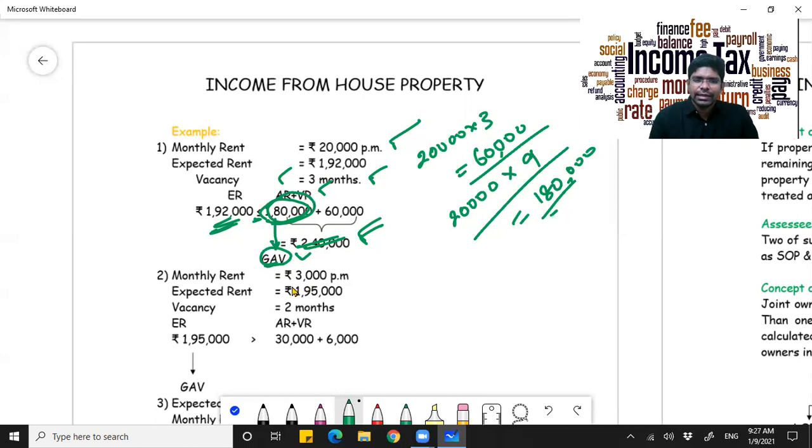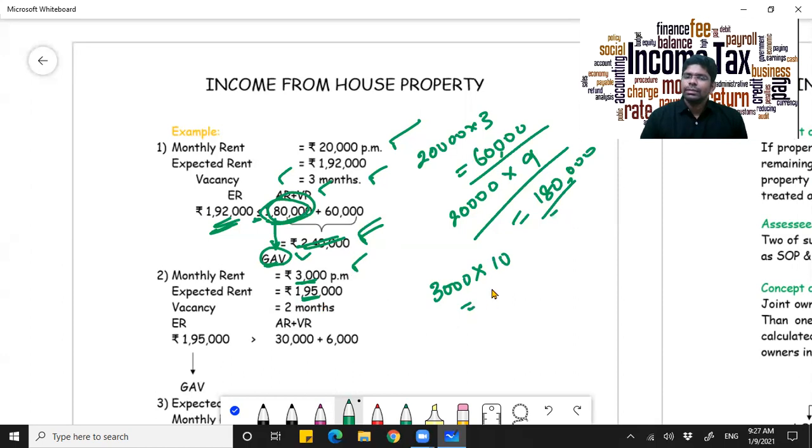Now in the second scenario, assume your monthly rent is 3,000 per month and your expected rent is 1,95,000. So how much does it come to? 3,000 into 12 months is nothing but 36,000, but then it has been vacant for how many months? For 2 months.